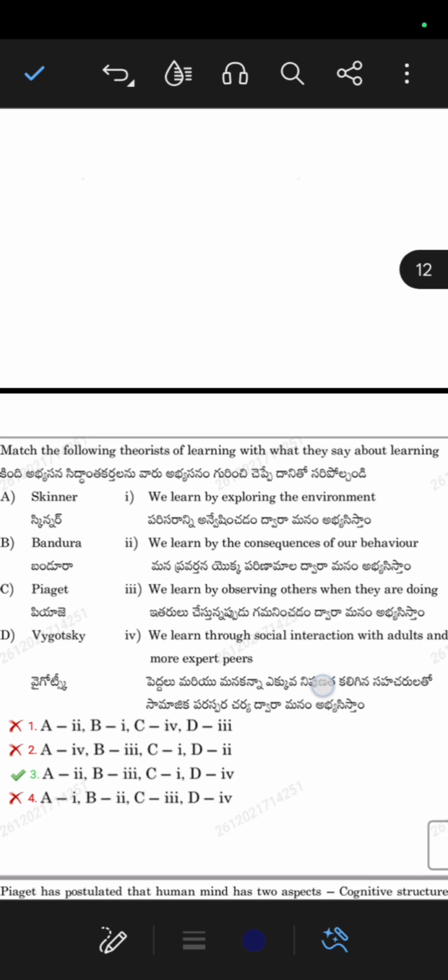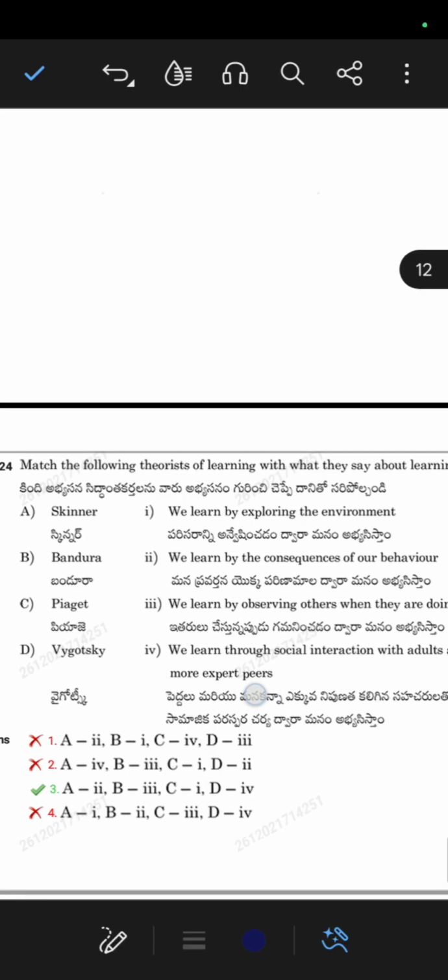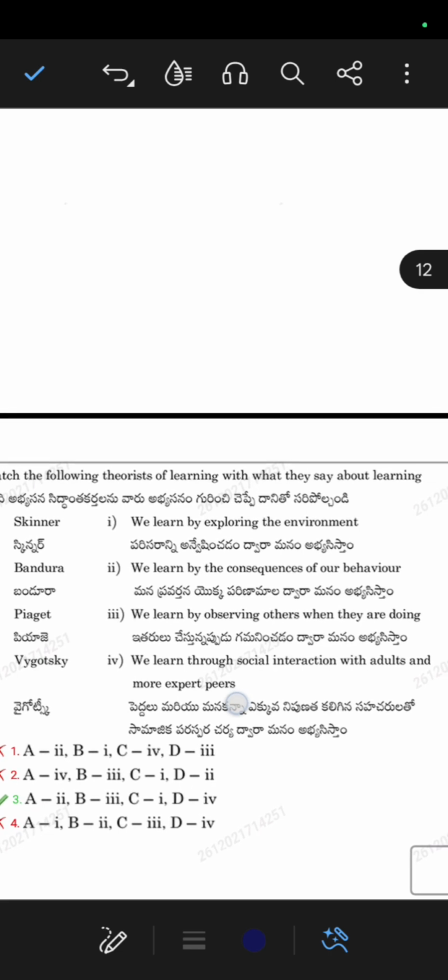Piaget is: we learn by exploring the environment, option A. Option B is Bandura: we learn by observing others when they are doing. If a person is doing something we have not done before, we learn from them. Say a student who is very poor in mathematics watches his friend or cousin doing math homework. He understands that if he does it this way, maybe he will get good marks in mathematics. This theory is Bandura's: we learn by observing others.